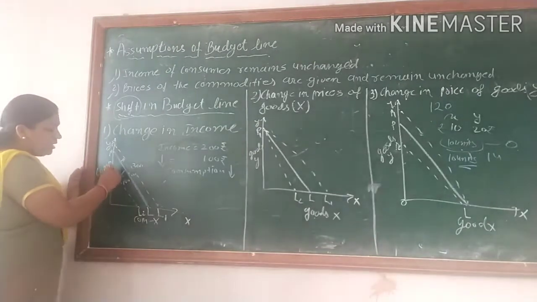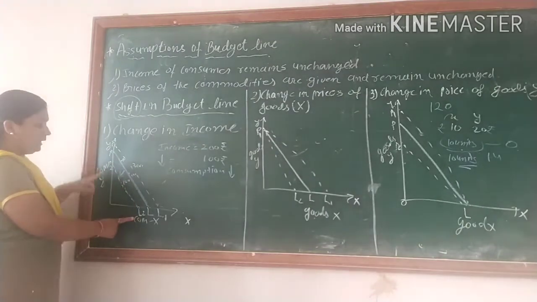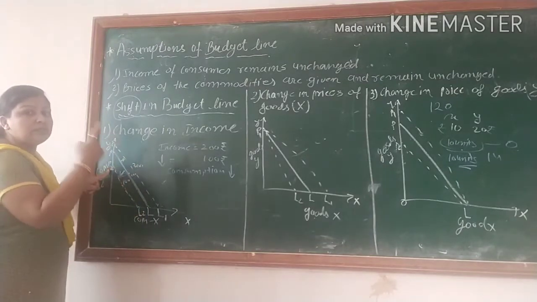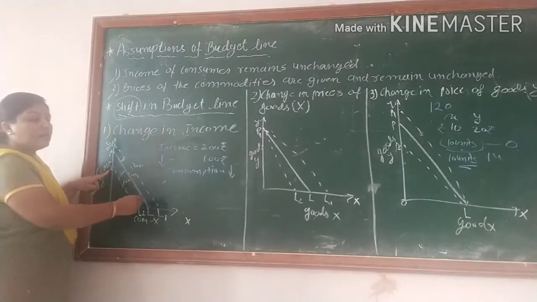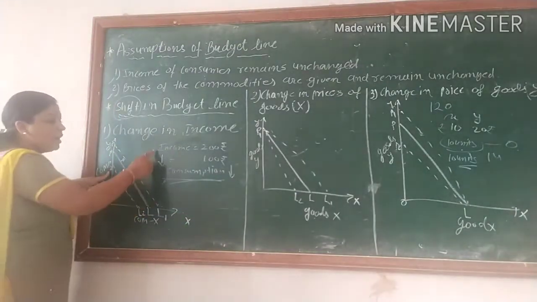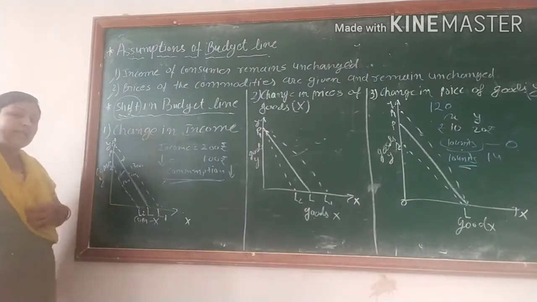So this is another budget line, called the P2L2 line. This P2L2 line denotes that the consumer's income has decreased, and the consumption expenditure capacity of the consumer is also decreased. So the budget line shifted to the left-hand side.